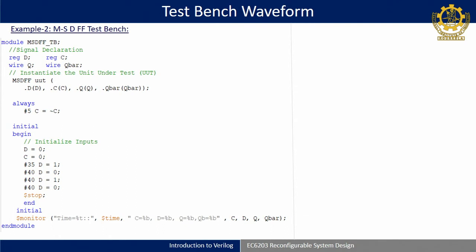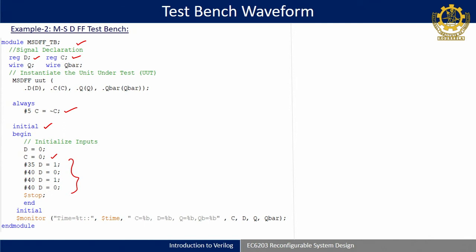We have just done the module MSD flip flop TB without any input or output. Then here I assign all the inputs to D within an initial block, that is why D is a reg, and C is also assigned as the clock, so C is also a reg. This code has test input generation and also clock generation, but it does not have reset generation. So in the next example I have put all three: reset, clock and test inputs.